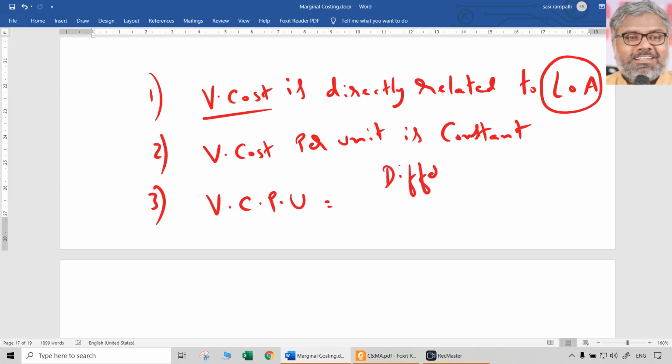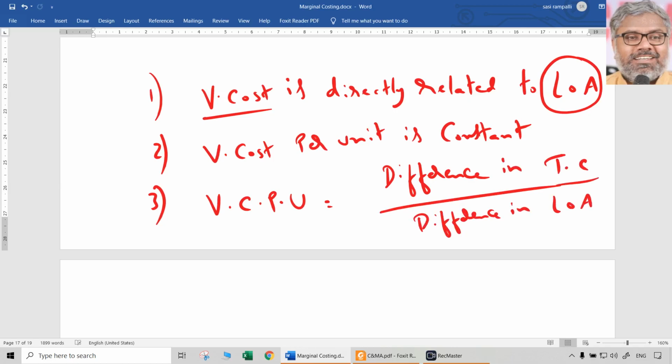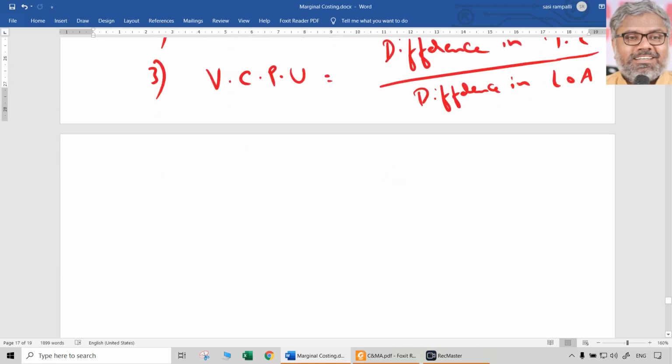That is difference in total cost divided by difference in level of activity, or you can call it number of units. I prefer to use the word level of activity because it is technically more correct, but practically when we actually solve the problems, it is number of units. So difference in total cost divided by difference in number of units, we can say. That is how variable cost per unit can be calculated when you know the total cost at two different levels of activities.